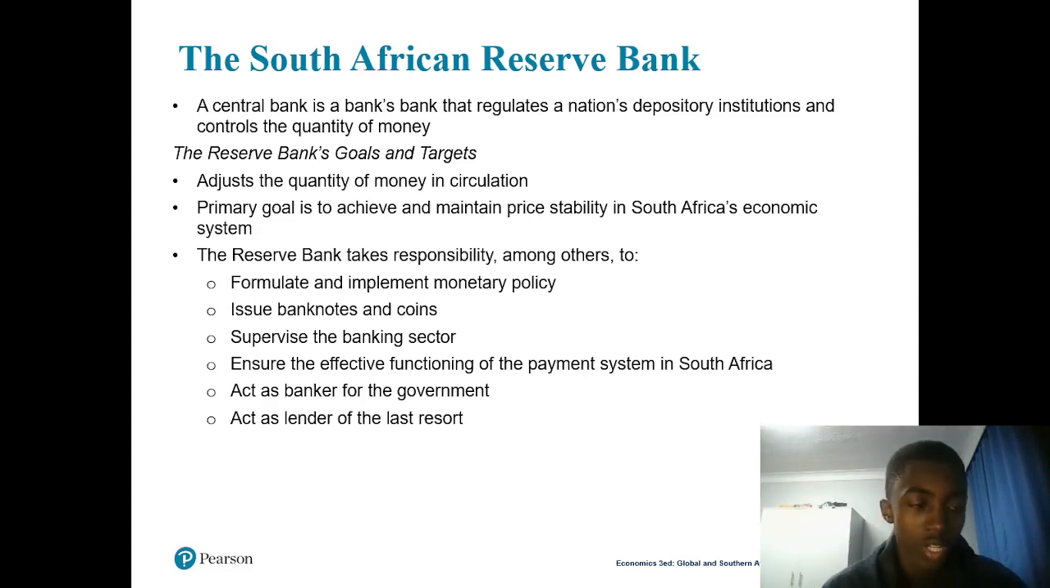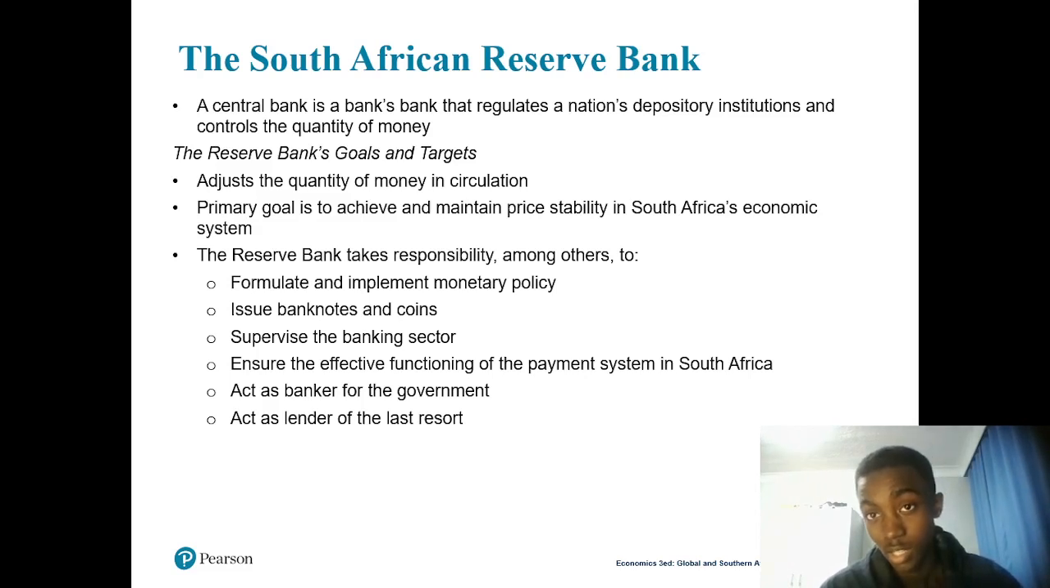We have directors that are appointed by the president too. The governor is appointed by the president, and even the deputy governors. And then we have four directors who were appointed by the government. And then we have seven directors, who are appointed by the shareholders. So you have to know that that's the structure of the SARB.